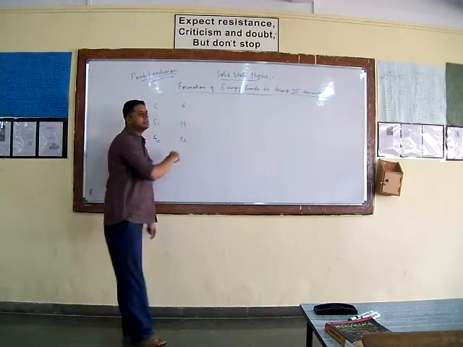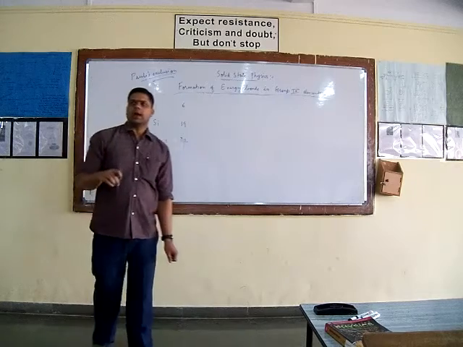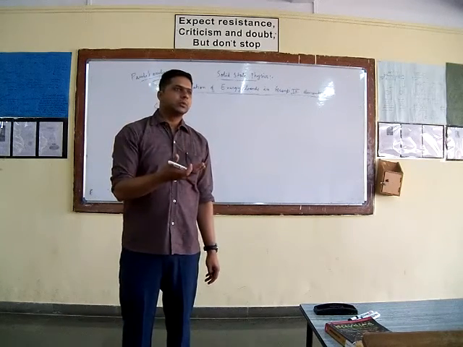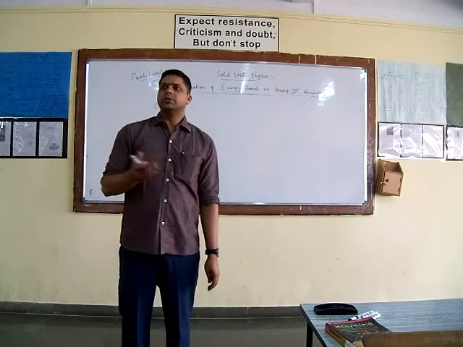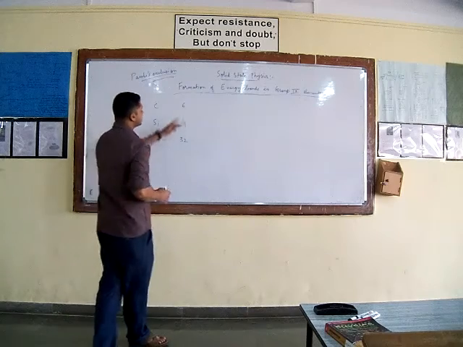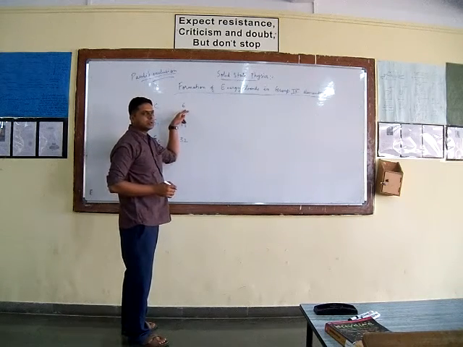Atomic number means the number of protons, and an atom is electrically neutral, so the number of electrons is exactly equal to the number of protons.